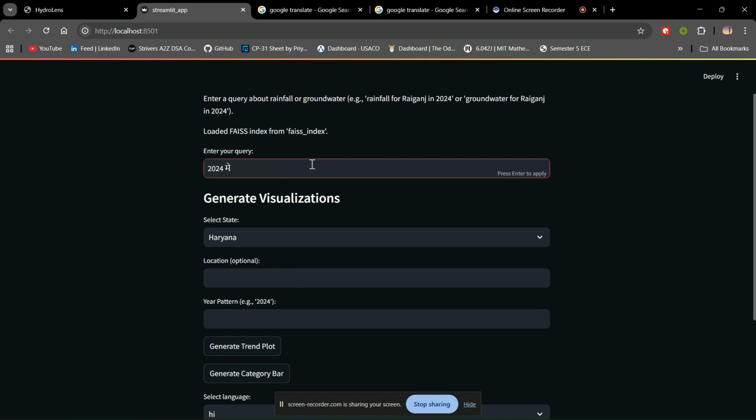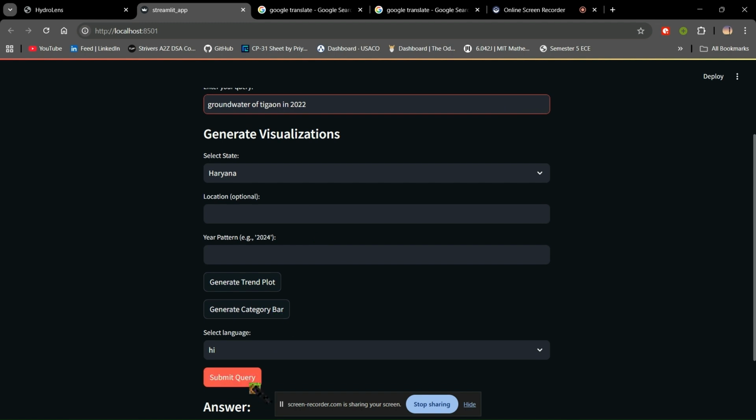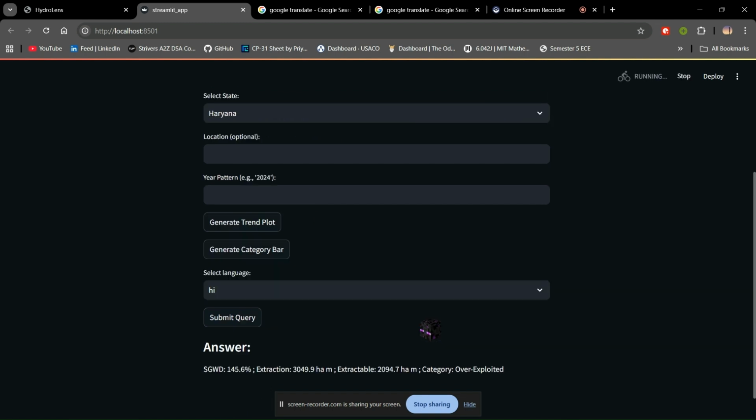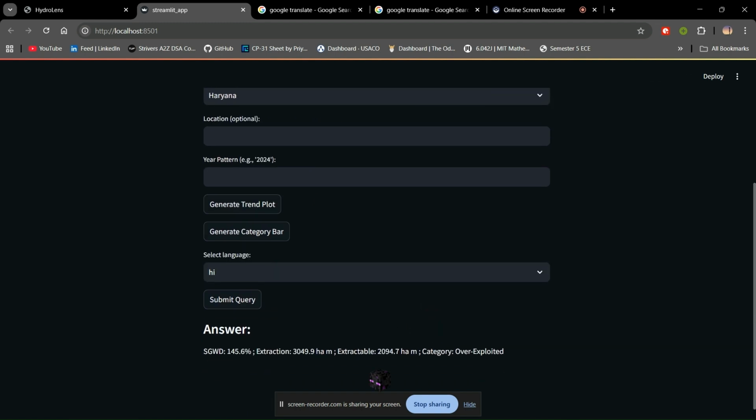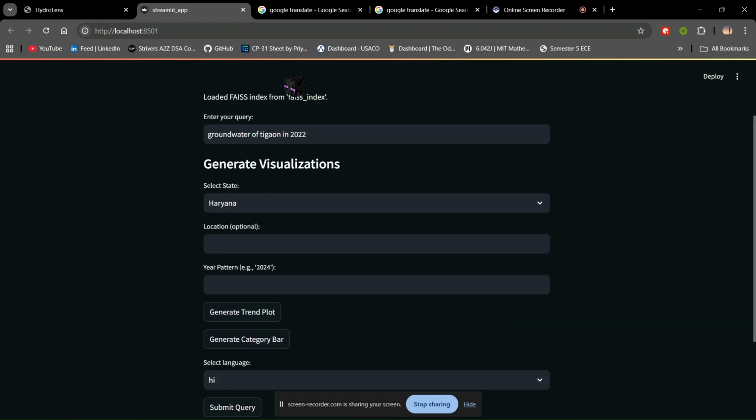Now let's ask for groundwater queries. Tigao is a block of Haryana. So we have the data.